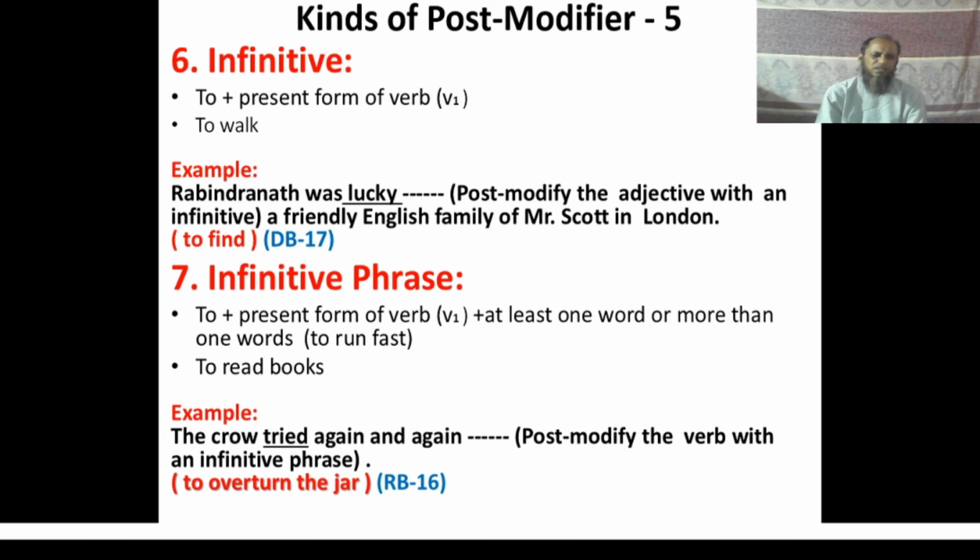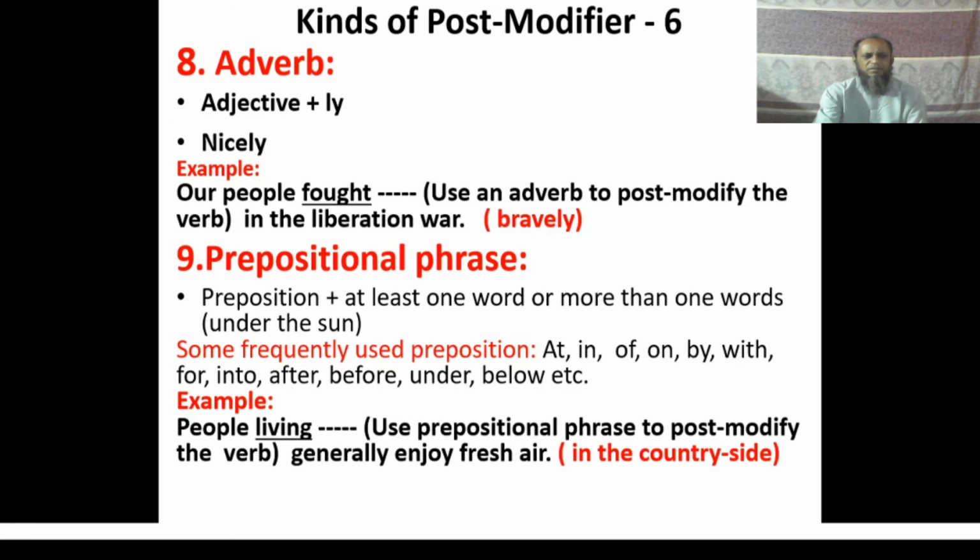And example number 7 is: the crow tried again and again dash, post modify the verb with an infinitive phrase. So the infinitive phrase to overturn the jar has been used here to complete the answer of this sentence. The crow tried again and again to overturn the jar. I think the use of infinitive phrase here has been done correctly.